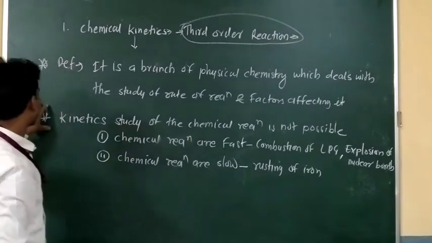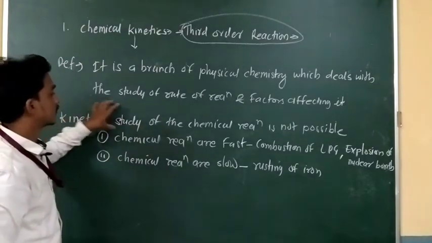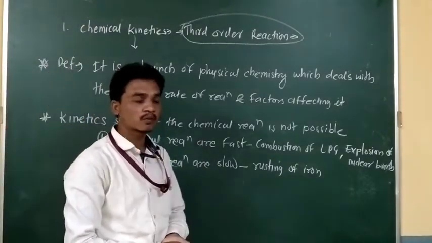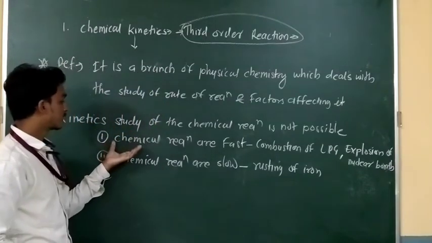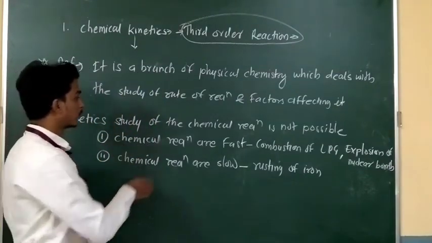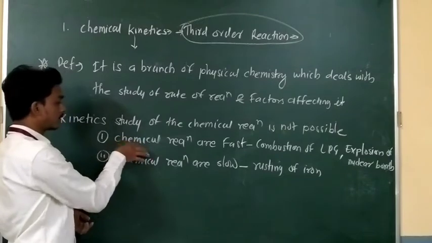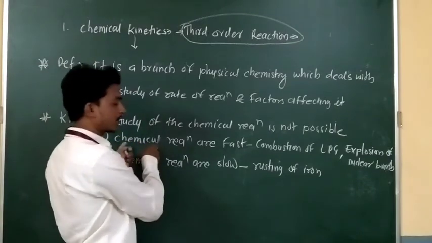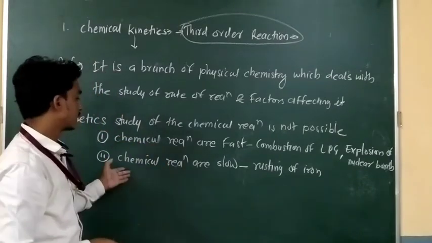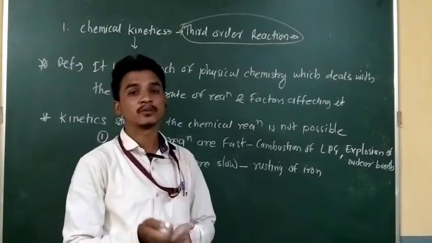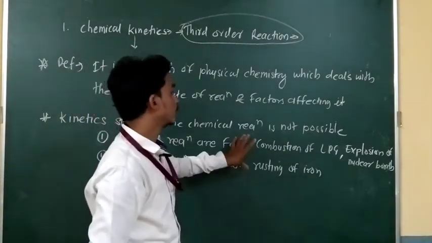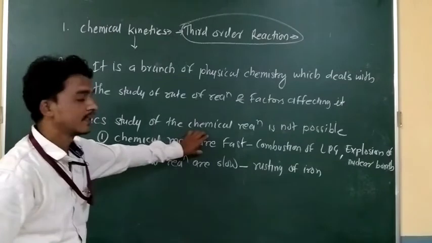Okay, so this is the second statement: kinetic study of all the chemical reactions is not possible, and for that I am writing here the reason. Some chemical reactions are very fast, and some chemical reactions are very slow, and that's why we are unable to study the kinetics of these reactions.